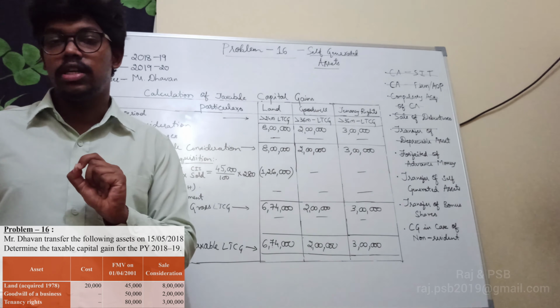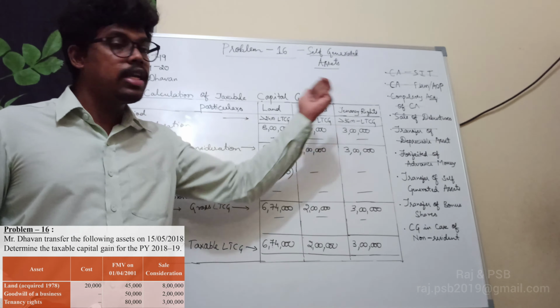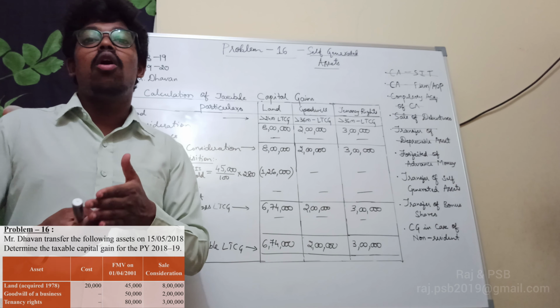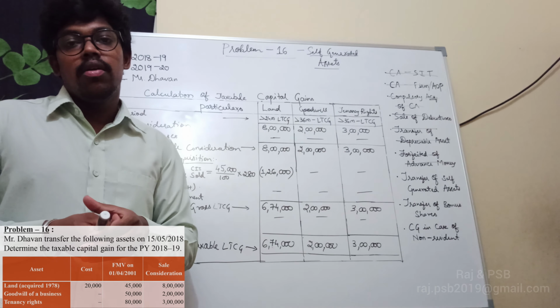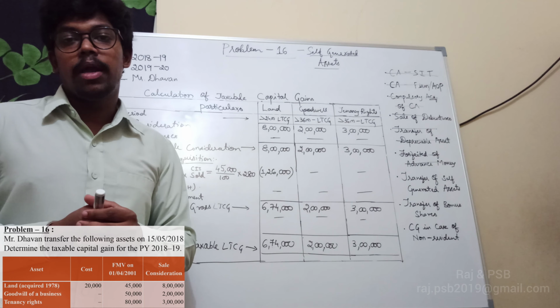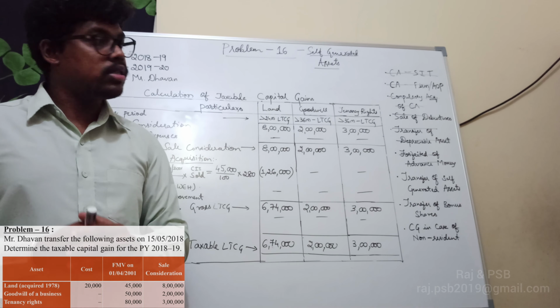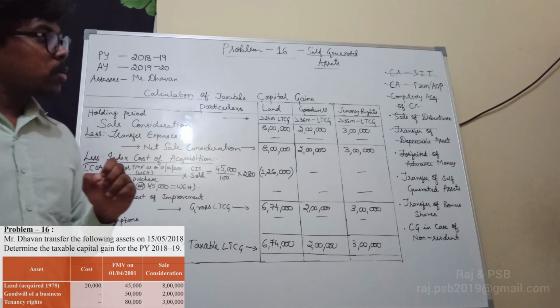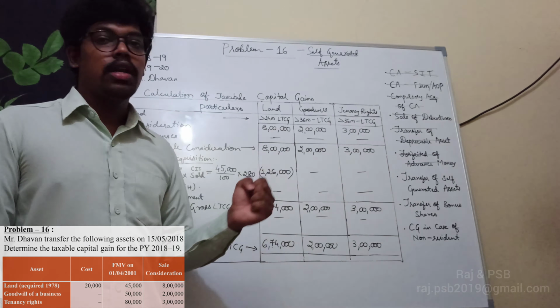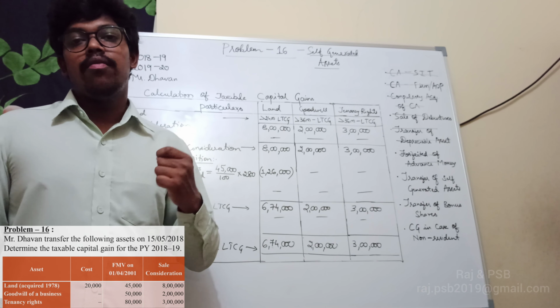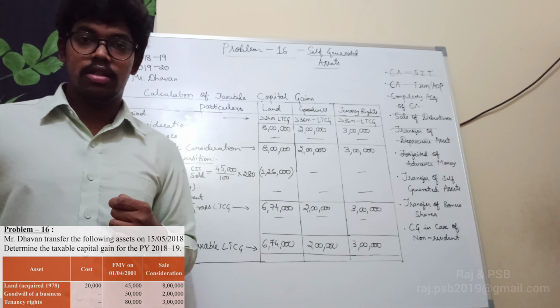It is also a self generated asset. What is a tenancy right? A tenancy right is an asset which is acquired, possessed or occupied by the assessee with some payment of rent or lease. These two assets we call self generated assets. So let us see how they are treated for the tax calculation.